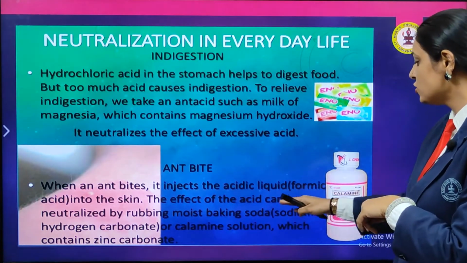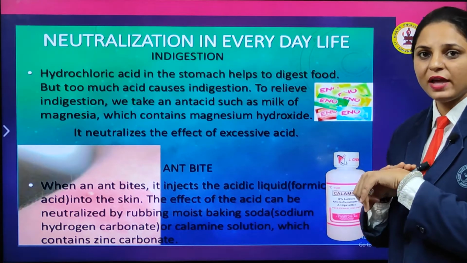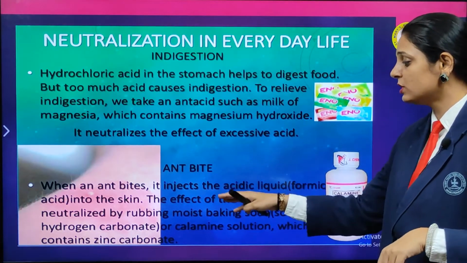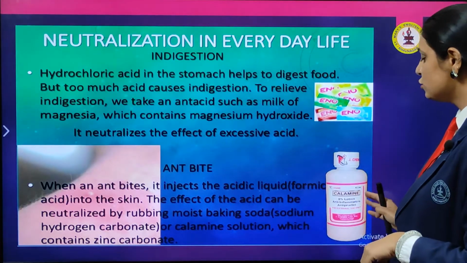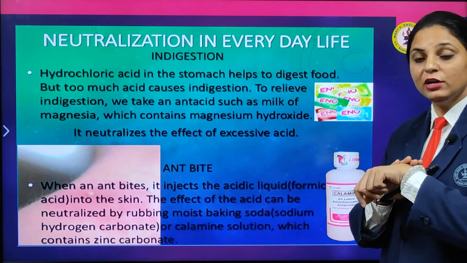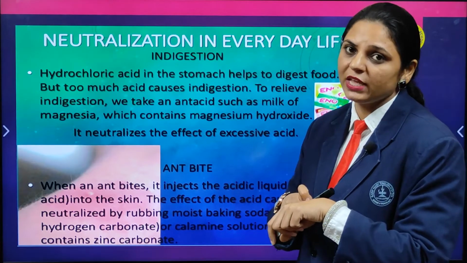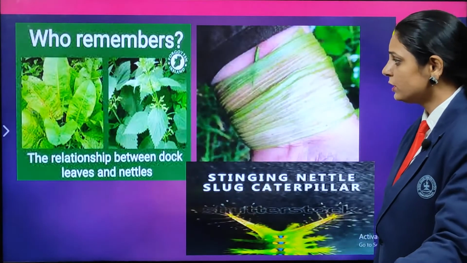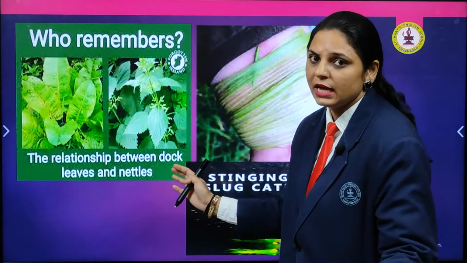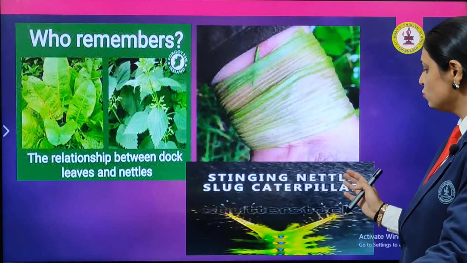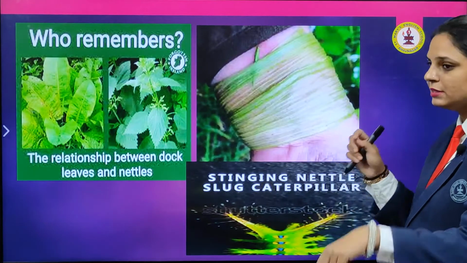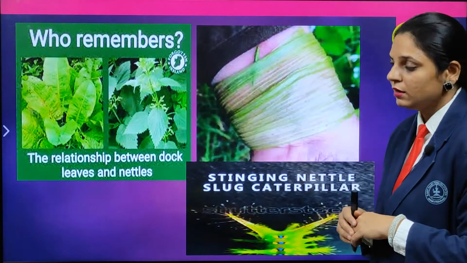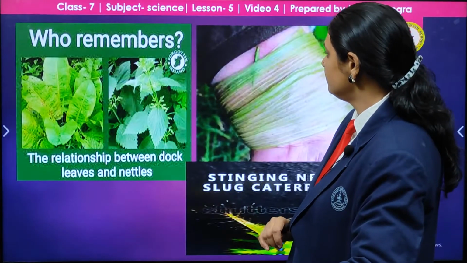Baking soda you can rub on the skin. If an ant bites or stings, then you rub baking soda, that is sodium hydrogen carbonate. Calamine solution is also used, which contains zinc carbonate that will neutralize the formic acid, the sting of the ant, and you will not feel the burning sensation or itching. Here, what is this? These are dock leaves and nettles. When a nettle or caterpillar stings, you feel some sort of irritation, and if you use this plant as a bandage, it can be cured.